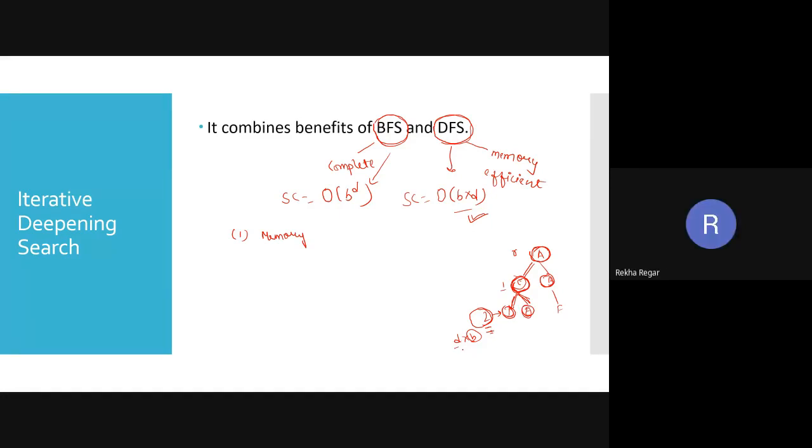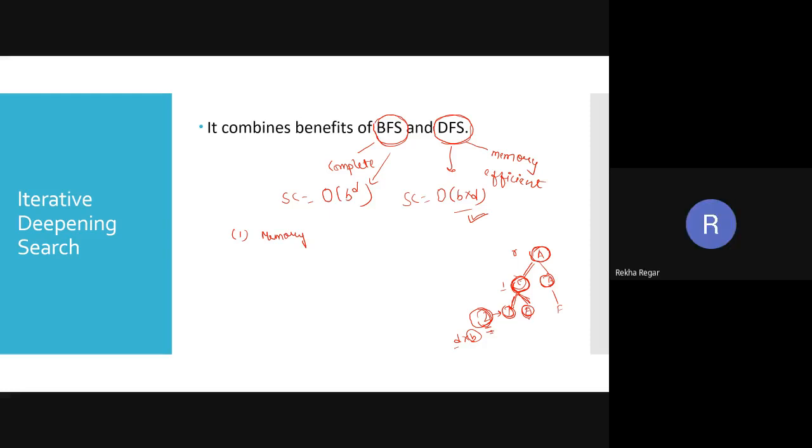So you are saying order of h. No, order of h only, ma'am, where h is the height of the tree. So what is the height of the tree? It is 2, and how many nodes did we store in memory? One, two, three, four, five. But no, ma'am, in BFS we use order of width and in DFS we use order of height.